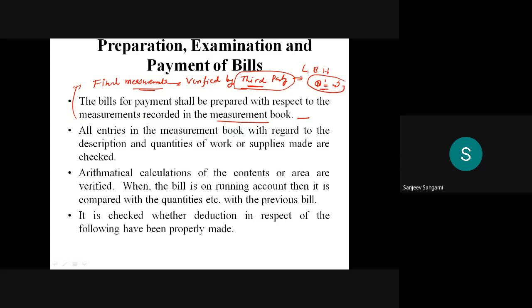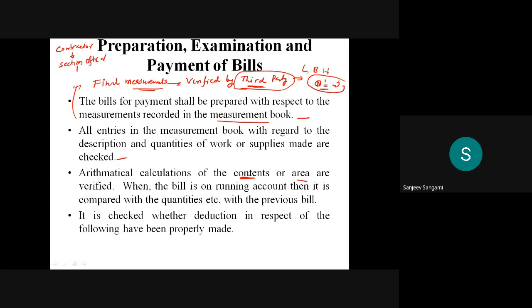All the entries in the measurement book with regard to the description and the quantity of the work or the supplies made are checked. So arithmetic calculations of the contents or the area are verified. I said that it has to be verified by the third party, because most of the time the first party is the contractor, then it will be checked by the section officers.